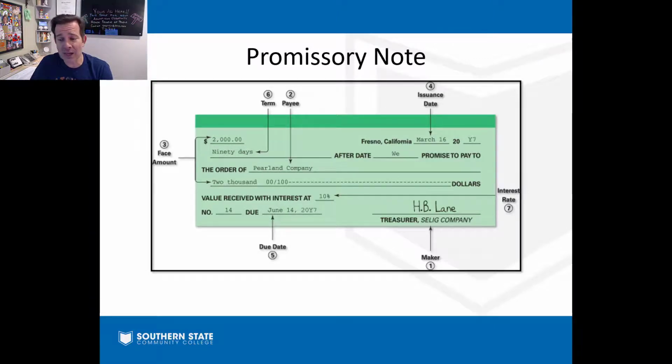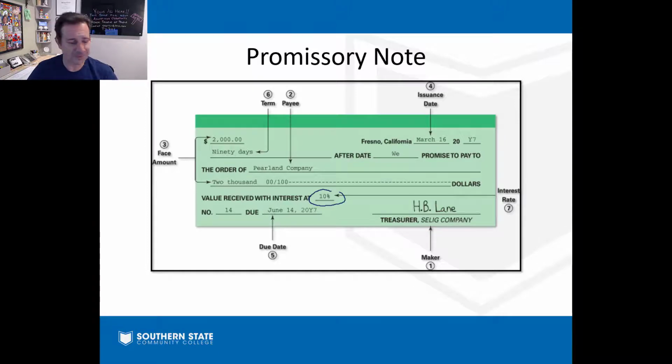Face value, $2,000. You can see the payee, who it's paid to, who the maker is, people making the promise to pay, the borrowing the money, the issuance date, interest rate right there, and the due date. So it's a formal document, contract.